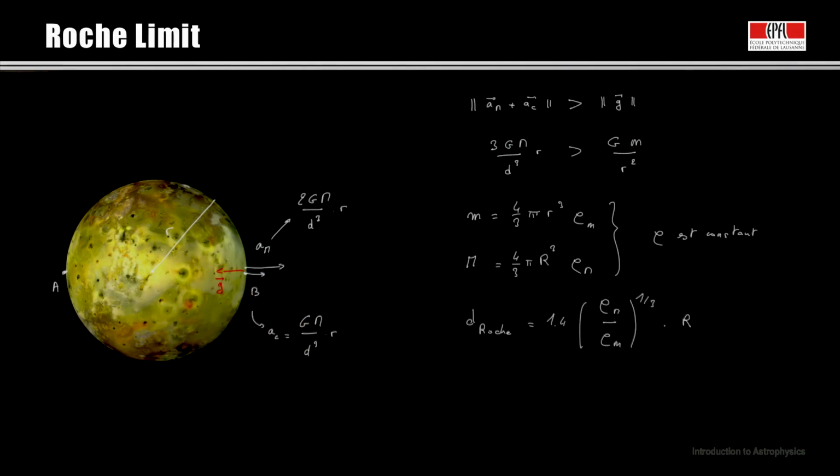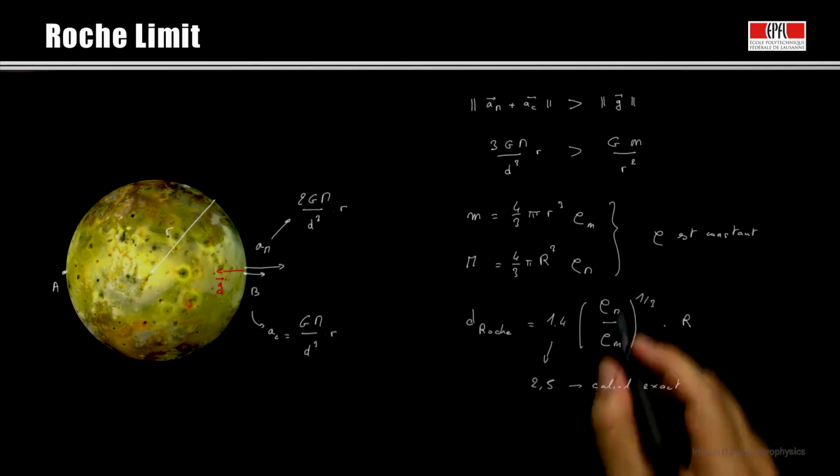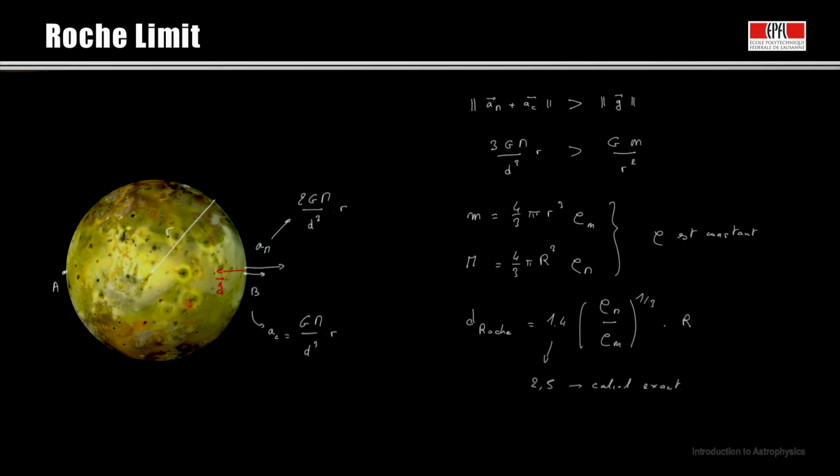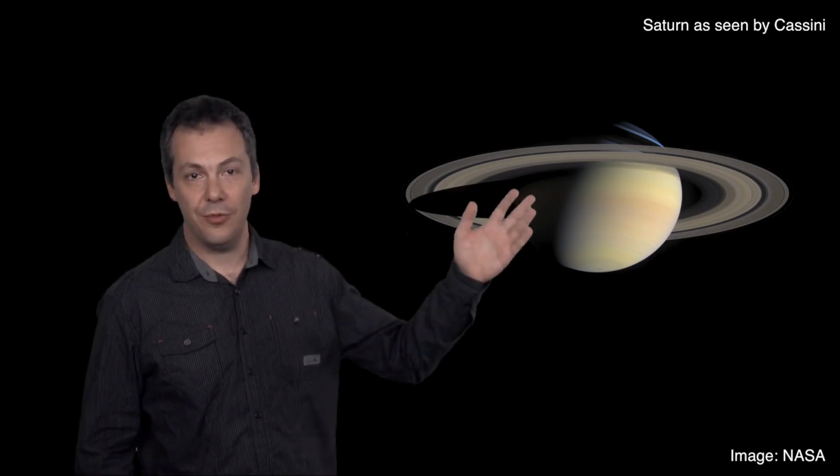If we make an exact calculation, we would find here a factor 2.5. This distance, d Roche, is the one we have to inject in this equation here to have equality. If the distance is smaller, the satellite is torn apart by the combined effect of tidal forces and centripetal acceleration caused by the planet. Let us come back to the planet Saturn. The rings you see here are the result of the breakup of a body that crossed the Roche limit and broke under the effect of the tidal forces from Saturn.